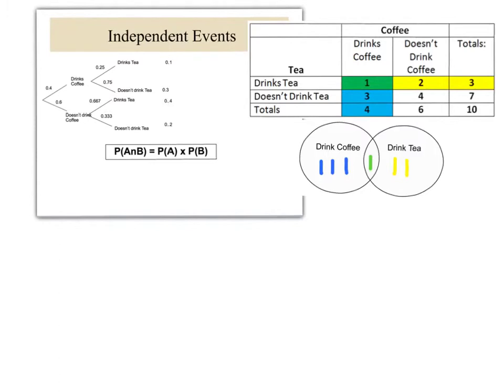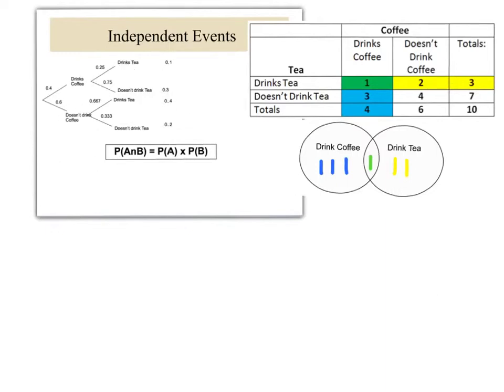So we ask ourselves, is drinking coffee independent from drinking tea? What do you think? When you look at this diagram here, are there any clues in this diagram as to what's going on? So let's say that coffee is drunk. The probability of drinking tea in that case is 0.25. However, if coffee is not drunk by those people, the probability of drinking tea is actually different. So this diagram here suggests that they're not independent.